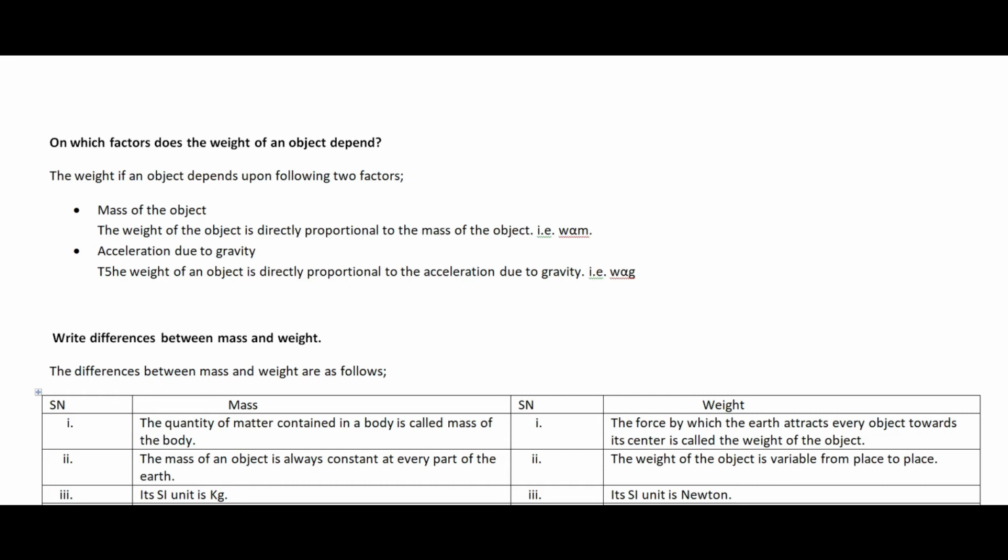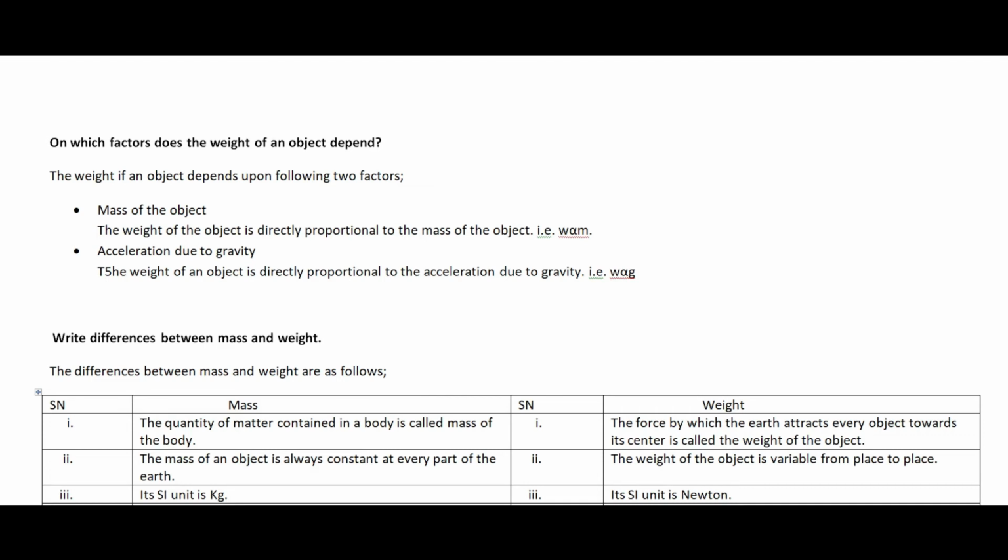Now from the formula you have to know on which factors the weight of an object depends. The weight of the object depends upon two factors, because we know the formula of the weight equals mass into acceleration due to gravity, W equals mg. So weight depends upon those two factors, mass and acceleration due to gravity. And in the formula both physical quantities are in the numerator, so weight is directly proportional to both. It is directly proportional to the mass of the object, and it is directly proportional to the acceleration due to gravity. So the weight of the object depends upon two factors.